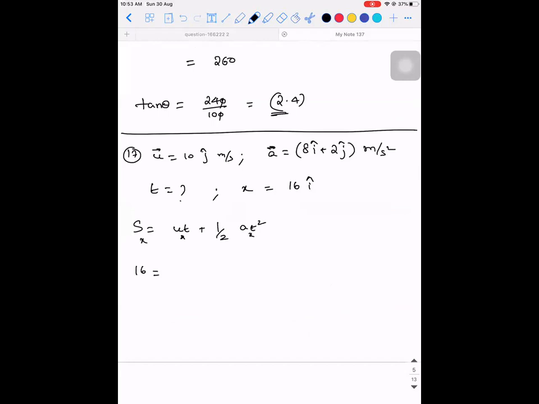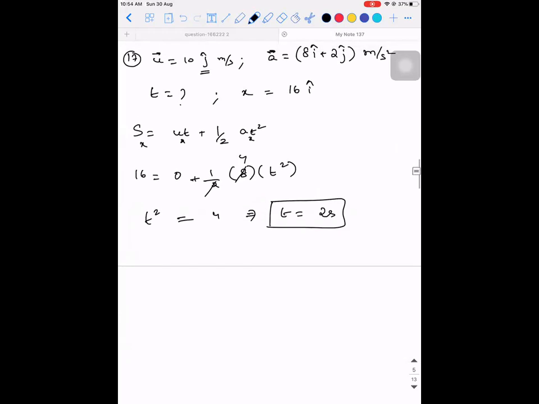Displacement of the particle is 16. Initial velocity of the particle along x direction is 0 because it exists only along y direction. Plus half into acceleration along x direction, which is 8, into t square. This will get cancelled, 4. So t square is equal to 4, which implies t is equal to 2 seconds. This will happen at 2 seconds.